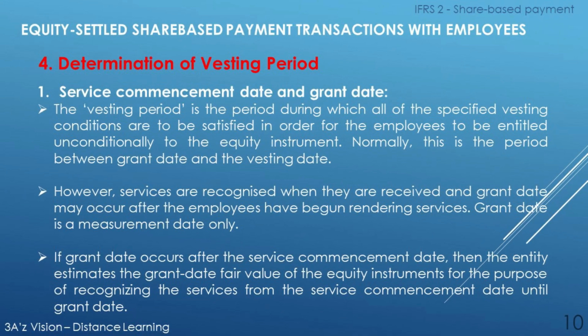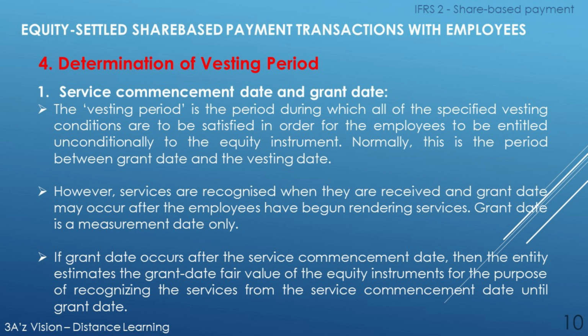The fourth factor of this element is determination of the vesting period, in which we will discuss first of all service commencement date and grant date. The vesting period is the period during which all of the specified vesting conditions are to be satisfied in order for the employees to be entitled unconditionally to the equity instrument.